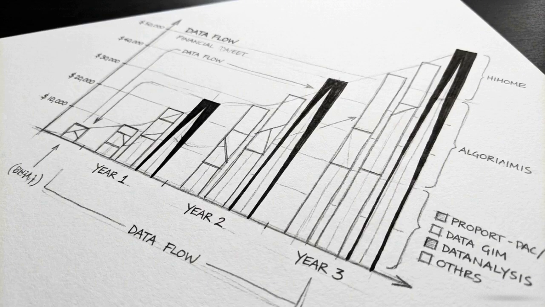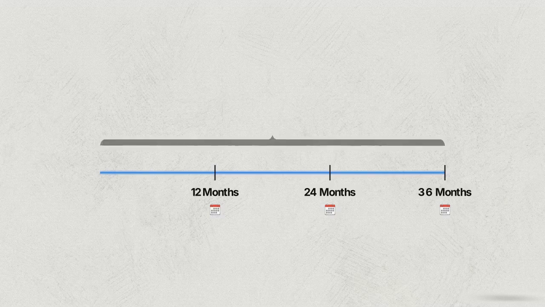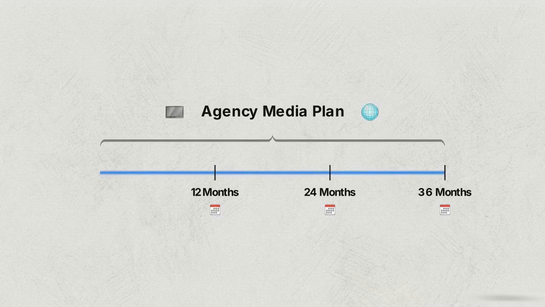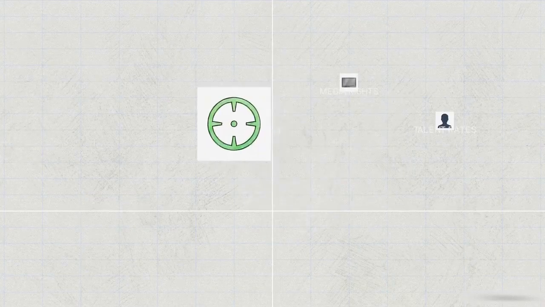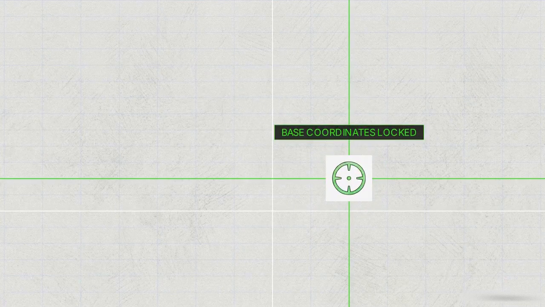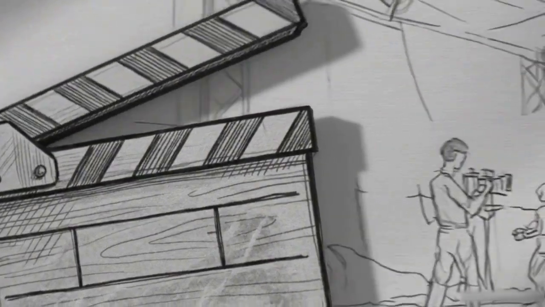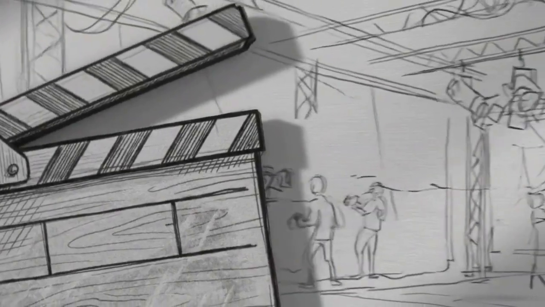Using this bedrock data, the AI residual estimator calculates a complete 3-year projection of total residual liability. It bases this entirely on the agency's actual media plan. Because this pre-production data is structured correctly, it converts seamlessly into binding talent offers. The starting coordinates for the algorithm are now permanently set. When production begins, the engine shifts from theory to execution.